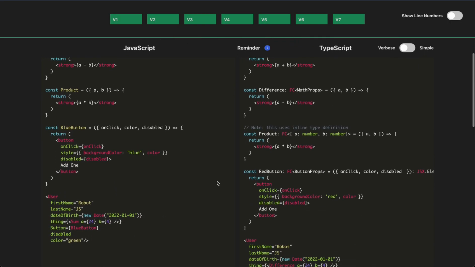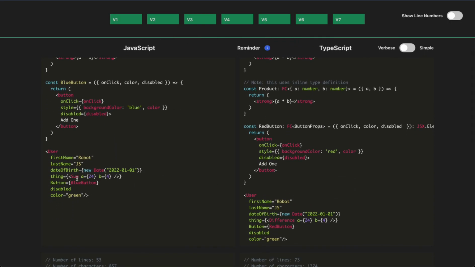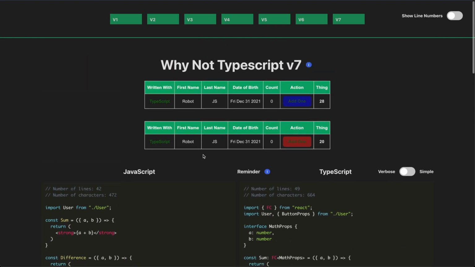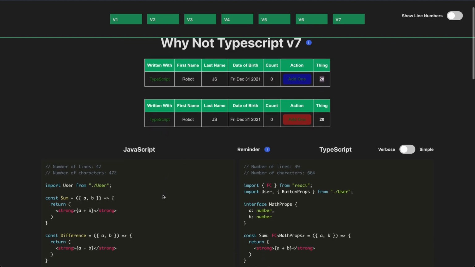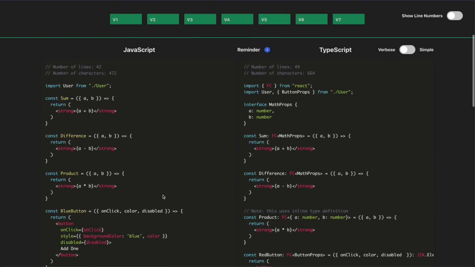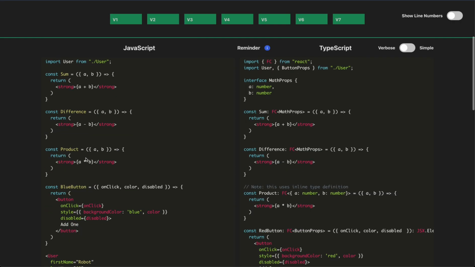Let's first look at the JavaScript, okay? So now, our thing takes a sum component that renders an A and a B summed together. So 24 plus 4 should equal 28. If we scroll up, we can see that it renders 28. Now, if we look at our new components that we defined in this file, we have a sum component, which takes A and B and adds them together. A difference component, A minus B. And then a product, which multiplies them together.